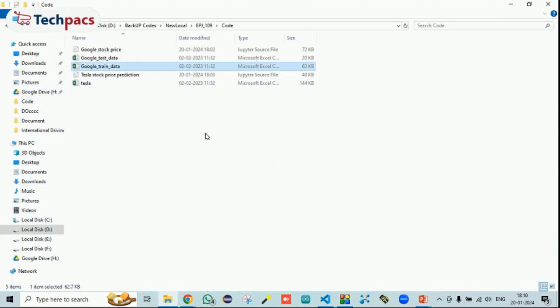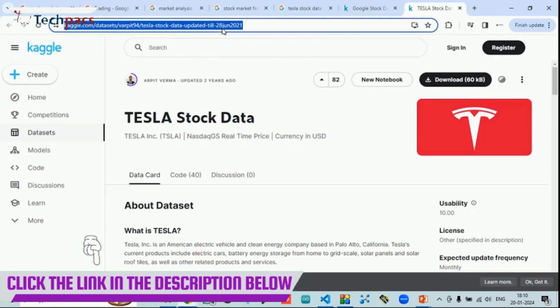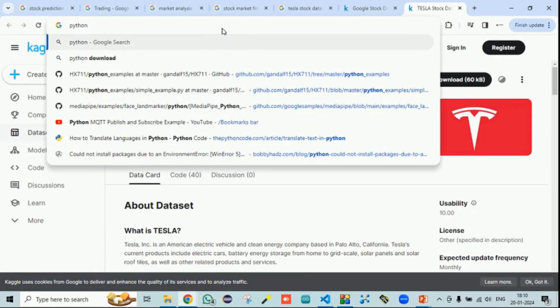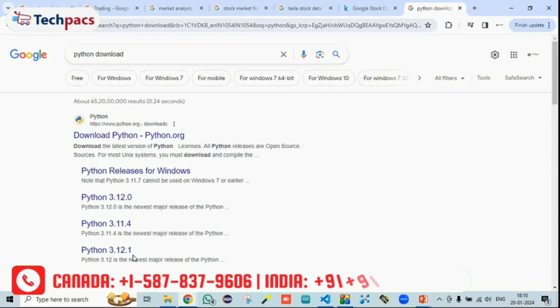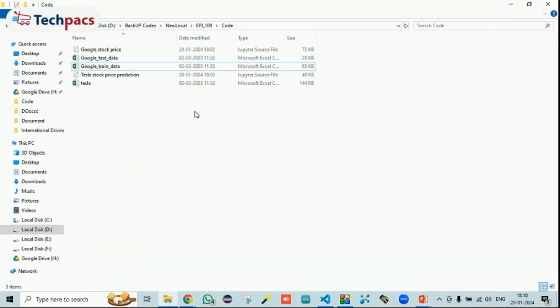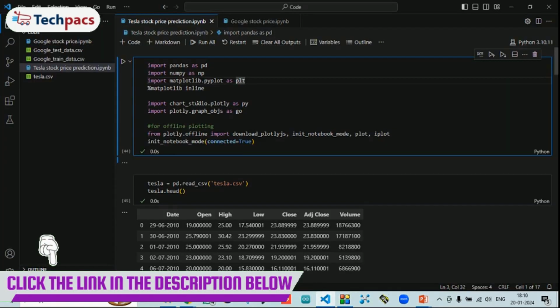To run this code, you just need to have Python installed on your system. The Python that we are using is basically 3.10. You can get it from the Python download page. My system has 3.10, and you can use a higher version also. It must be installed. Along with that, an IDE must be there. The IDE that we are using is Visual Studio. You just need to open the code in Visual Studio, as I have already opened.